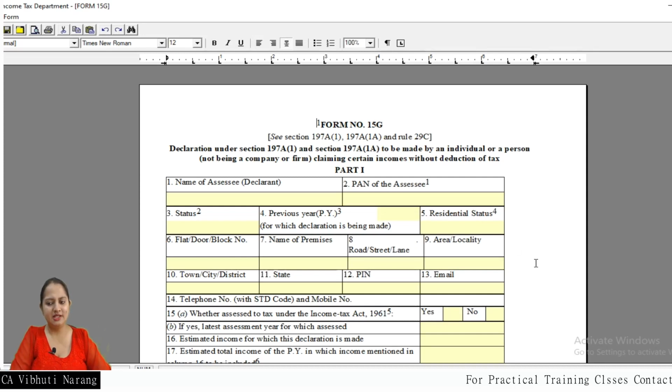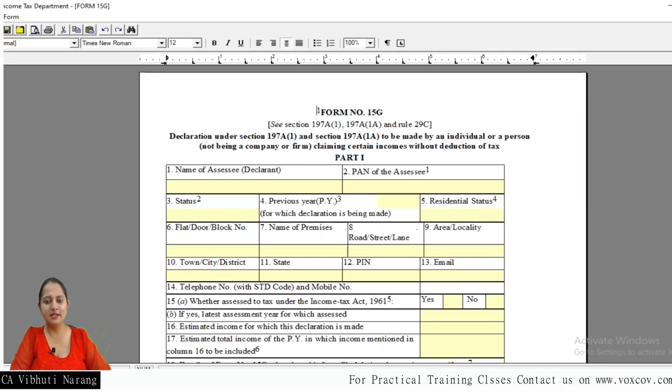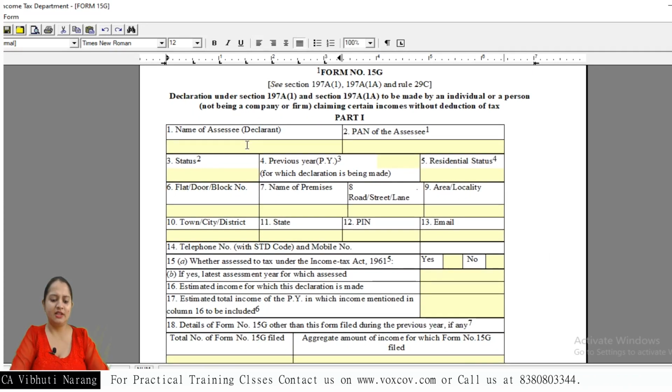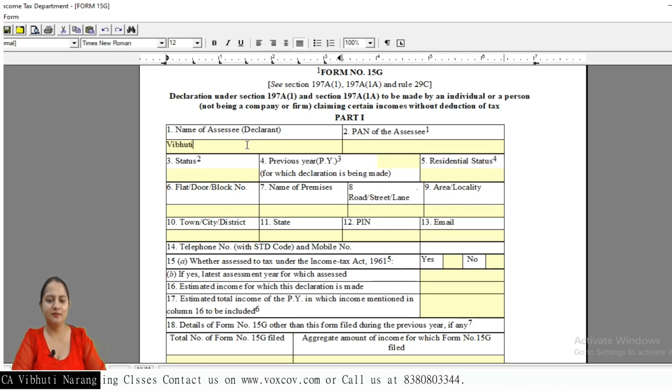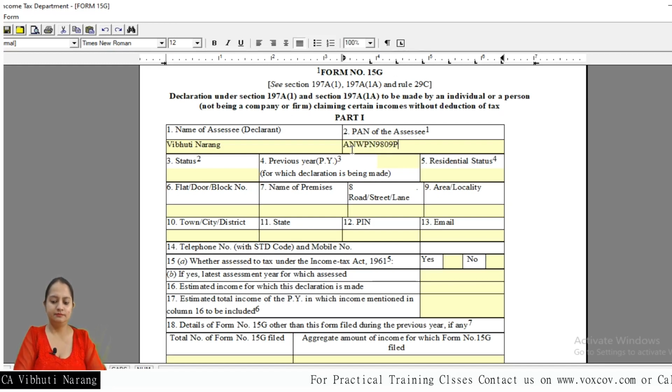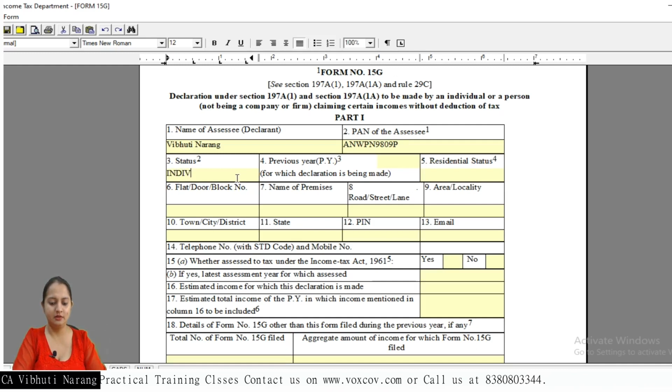So this is Form 15G. Both the forms are same, only the age is different. You can declare the name of the assessee, the person who is giving this declaration, then the PAN of the assessee. Whatever your PAN is, just enter it over here. Then status, whether you're an individual or what.